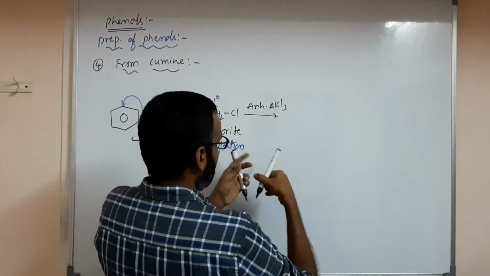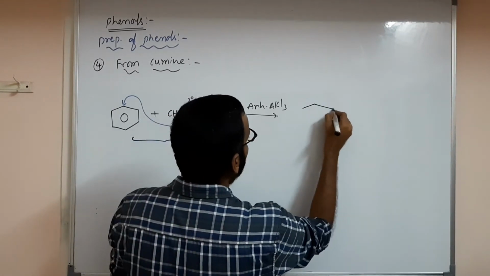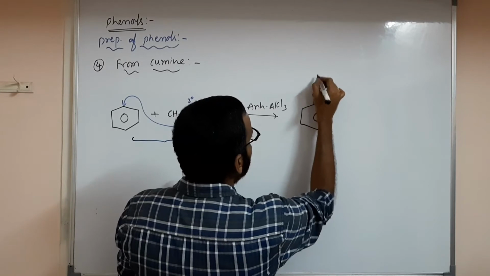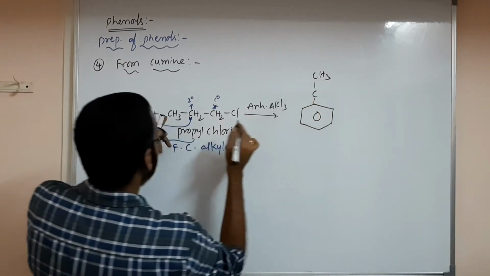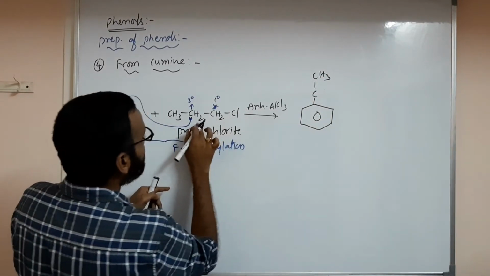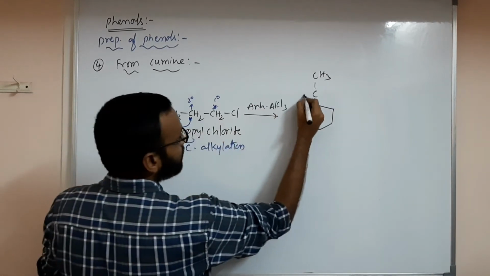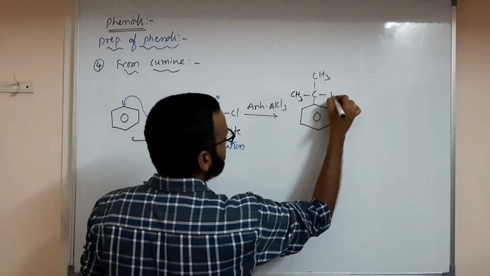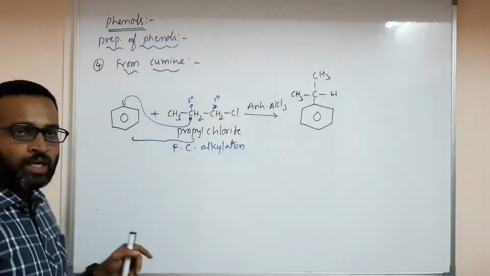So what do you have there? You have C6H5 and C and CH3, and the hydrogen shifted from here to here. So you have that methyl group, and one hydrogen here.